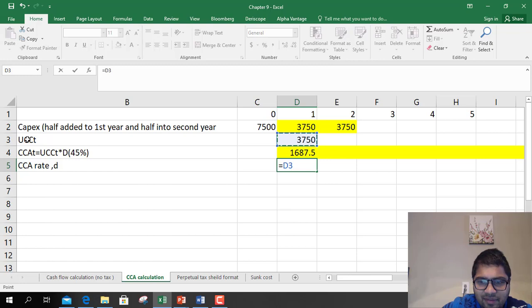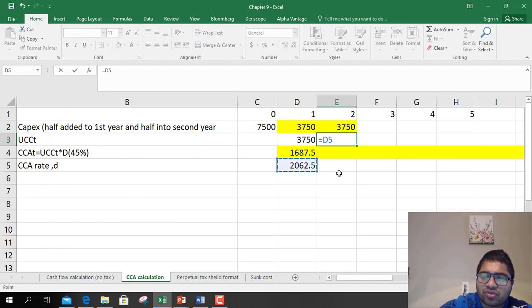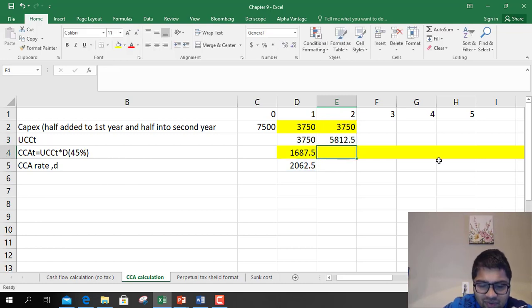How much asset is remaining after charging depreciation? 2062. This gets carried forward, so new asset is 2062 plus 3750. So asset that was remaining in the first year after first year's depreciation plus 3750 which CCA puts in.